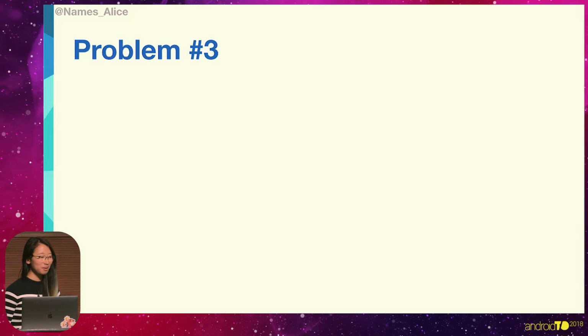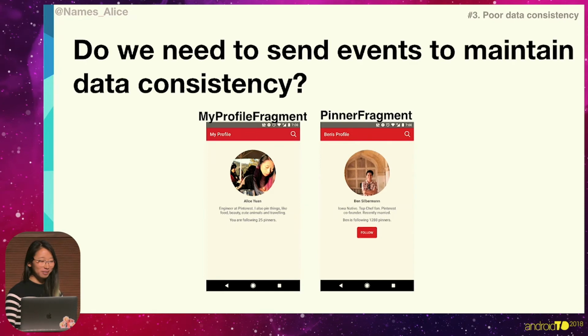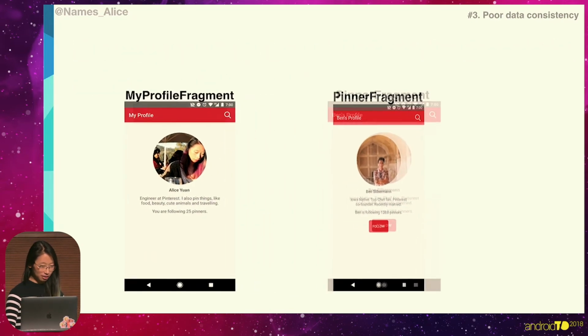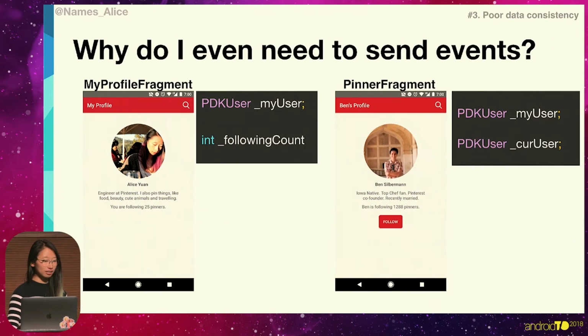All right, problem number 3. So just looking back at this problem again with the follow button, I'm wondering, why is it that we even need to send events in the first place? Well, when we take a look at the code, we actually see that there's a lot of variations of the model that I'm saving across my fragments. So I'm saving it in my profile fragment, and I'm also saving it in the pinner fragment.